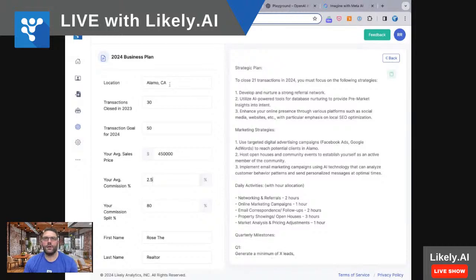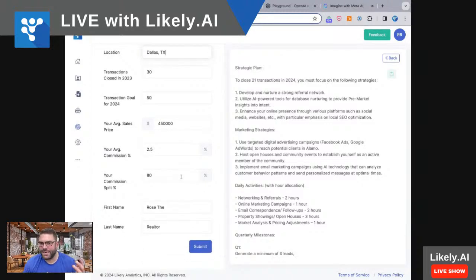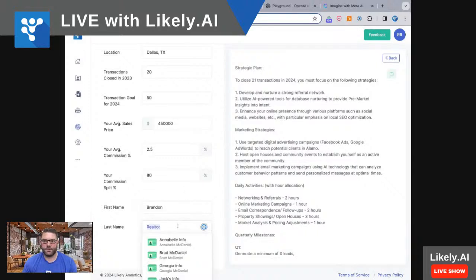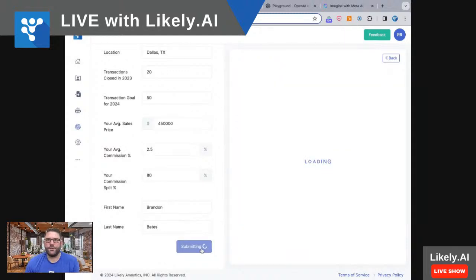Fort Worth. All right. Dallas, Texas, 2.5. I'll say 80% split. I don't know. Maybe that's right. Maybe 20 transactions. Okay. 20, you want to do 50, 450,000 average, 2.5%. Okay. Brandon, I'm not going to put your last name. Let's make it personal for you. There you go. Okay, so we'll let this run.